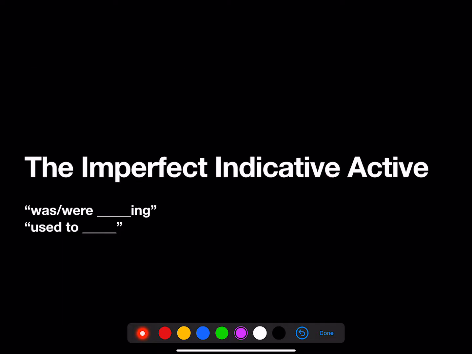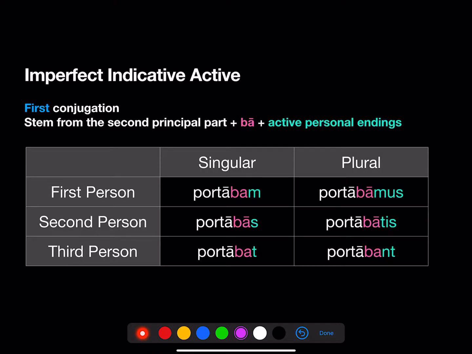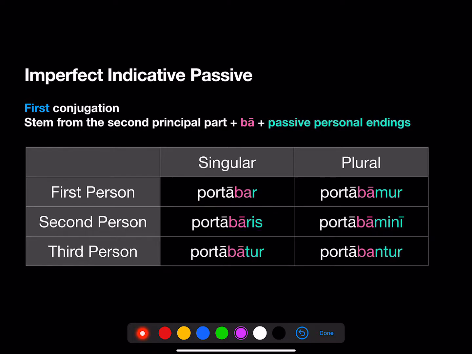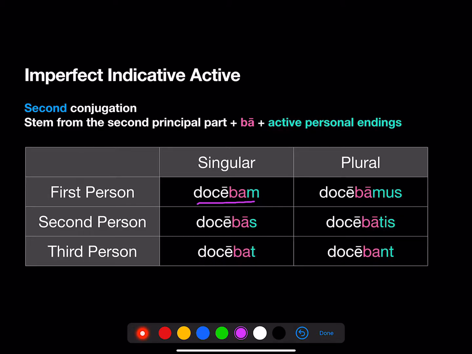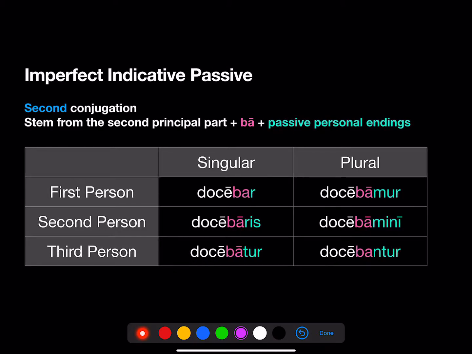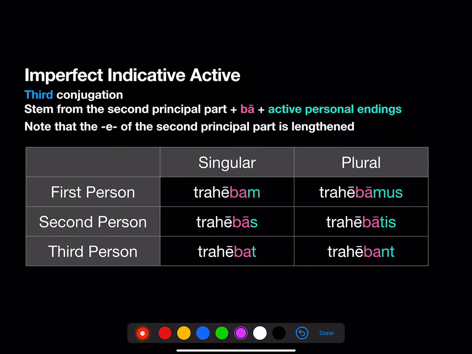In the imperfect, right, we remember portabam, portabas is going to become portabar, portabaris, portabatur, portabamur, portabamini, portabantur. Docebam, docebas becomes docebar, docebaris, docebatur, docebamur, docebamini, docebantur.